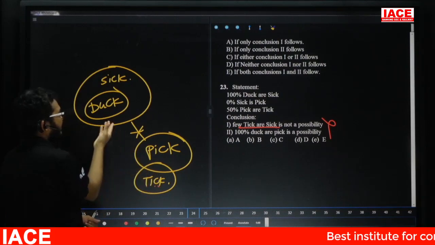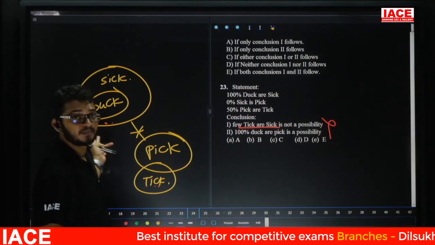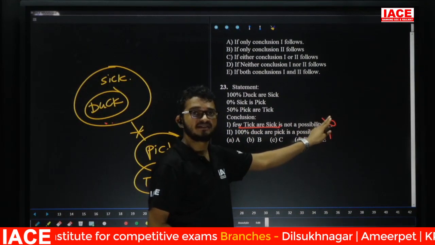Some part of tick is sick. There is chance to get possibility. They mention is not a possibility. But here there is chance to get possibility. They mention is not a possibility means this one is wrong.